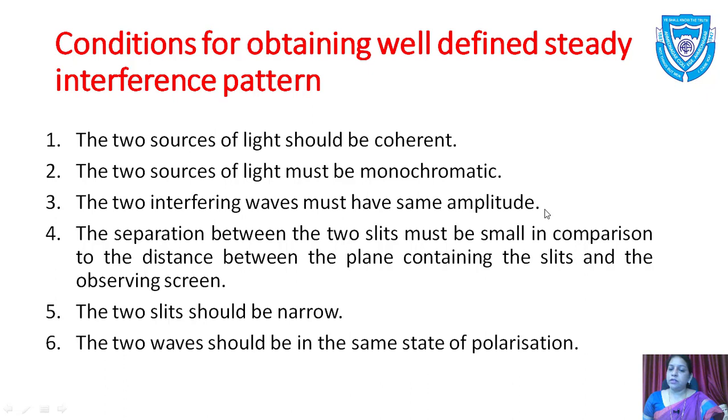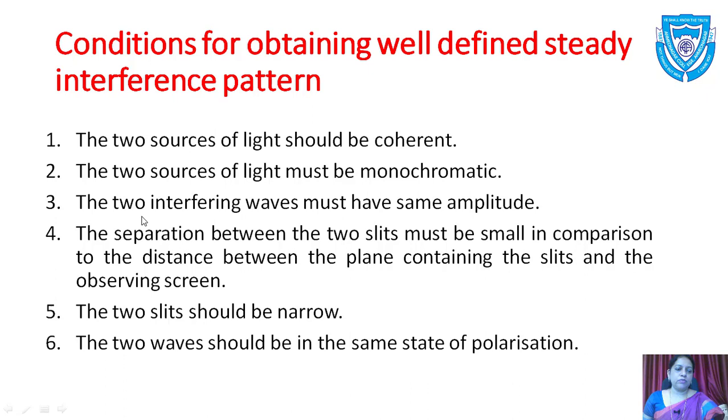So if they are in the same phase, crest will fall on crest. At that time it will be added and it will be 4 centimeter, and at that time we'll have maximum intensity. And if the crest falls on trough, then we'll get the displacement 0. So what we'll get is 0. In that case, we'll have destructive interference and the intensity will be minimum.